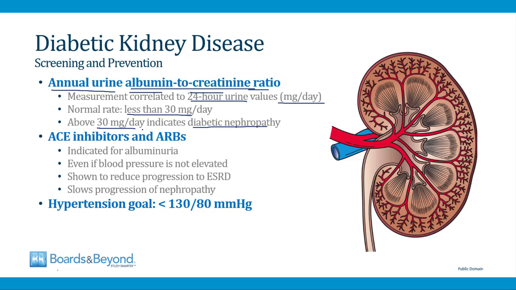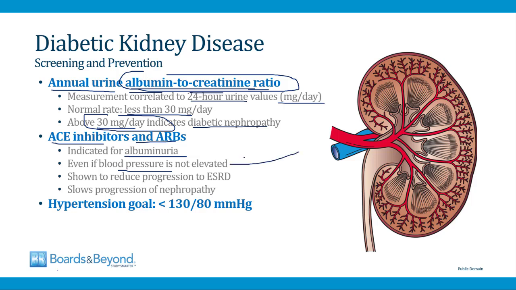Once patients have diabetic nephropathy identified by the albumin to creatinine ratio test, they should be placed on either an ACE inhibitor or an angiotensin receptor blocker. These drugs are indicated for all patients with diabetes who have albuminuria, meaning an excretion of albumin more than 30 milligrams per day, even if their blood pressure is not elevated.